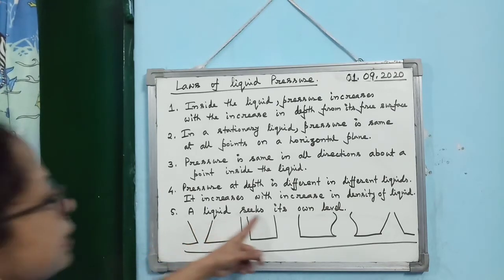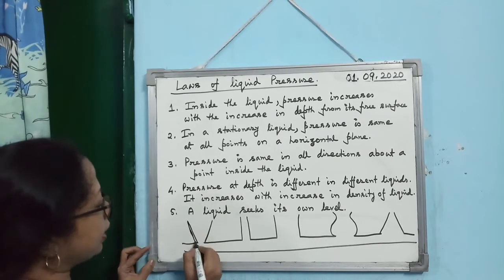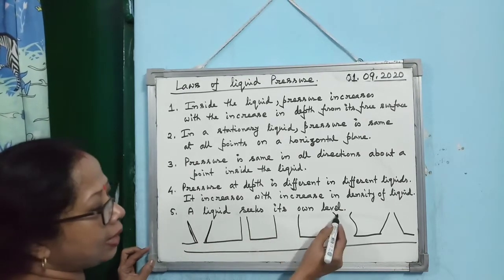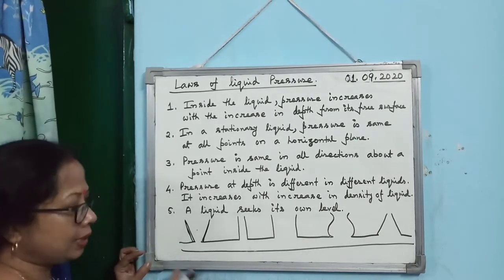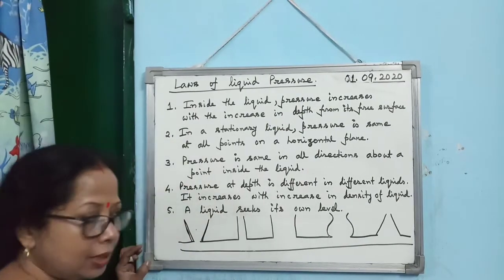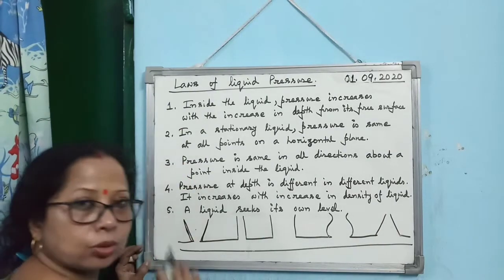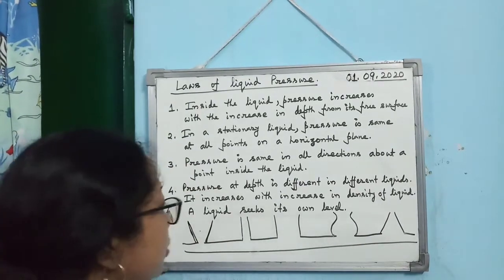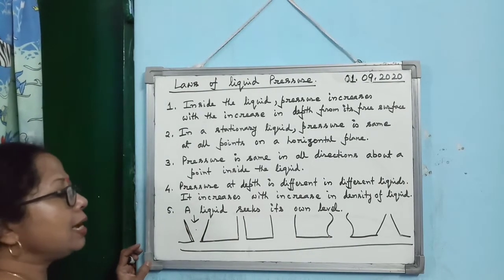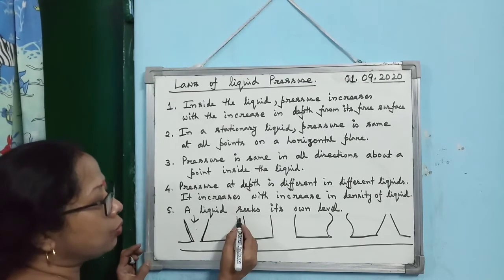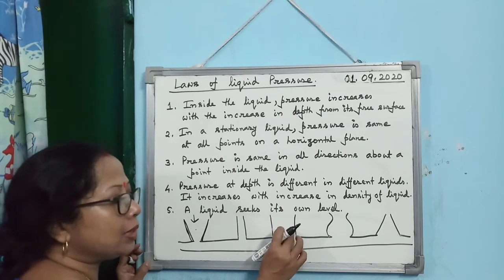Suppose you have taken different containers, you see different shapes they are having, and all are interconnected. Although I have drawn the diagram casually, so it is not looking horizontal, they are kept on a horizontal ground, and all of them are interconnected. Now if you fill up liquid, don't think that as one is narrow, the liquid level will be high, or as another has a broader base, the liquid level will be less.